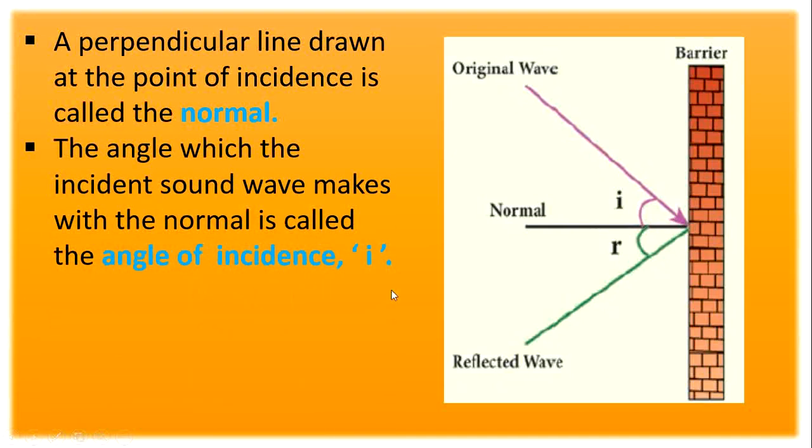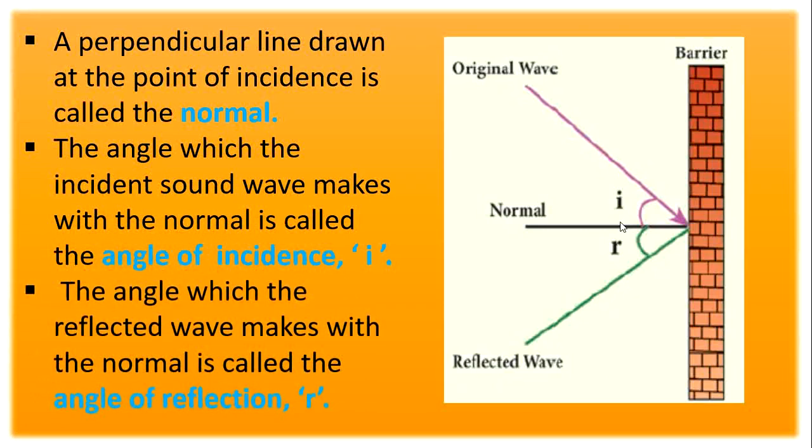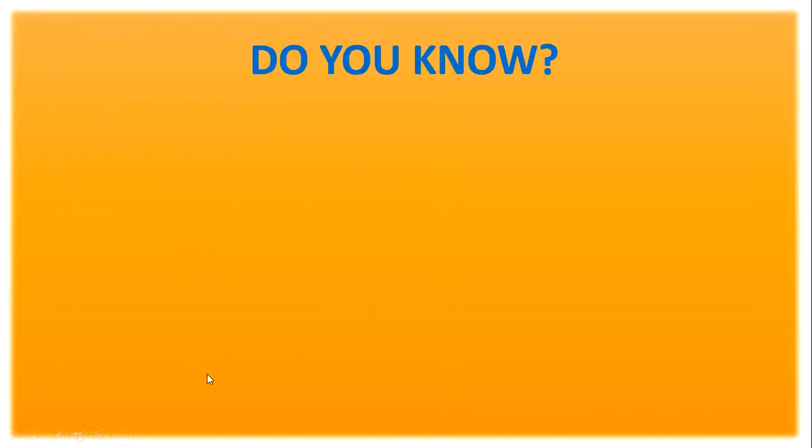What is called angle of incidence? The angle which the incident sound wave makes with the normal is called the angle of incidence. So this is the incident wave, and the angle between this incident wave and the normal is called the angle of incidence. Next, what is called the angle of reflection? The angle between the reflected wave and the normal is called the angle of reflection. The angle which the reflected wave makes with the normal is called the angle of reflection.